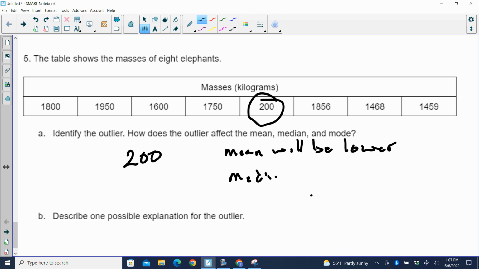Median, mode, no effect. 200 does nothing to the median or the mode.